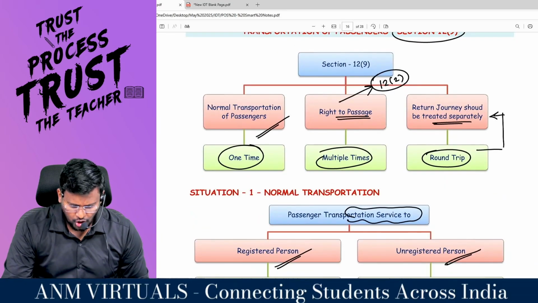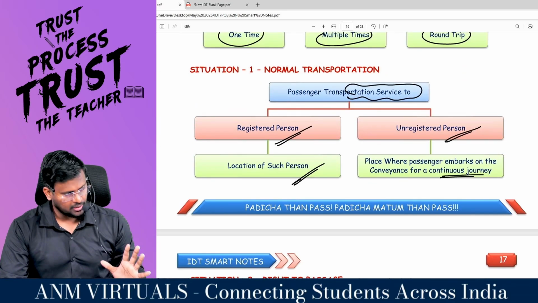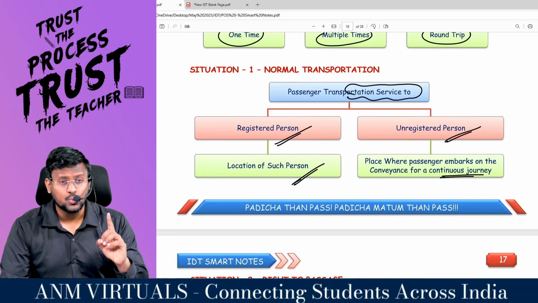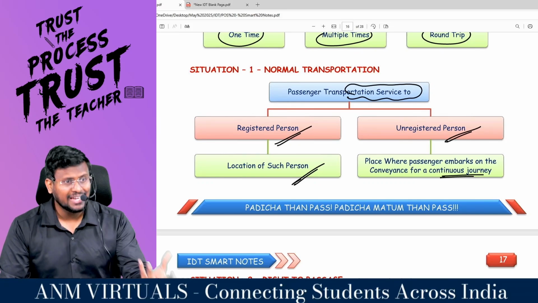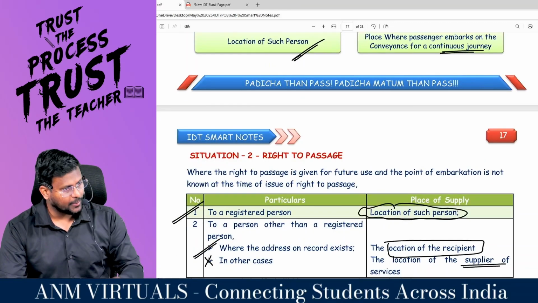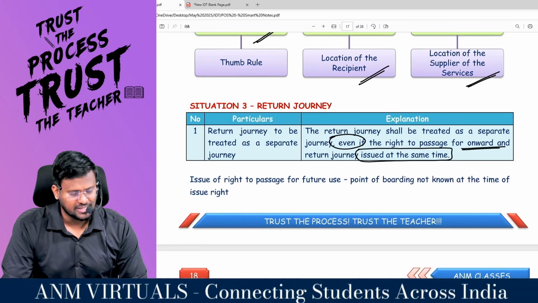Then transportation of passengers, normal transport: to a registered person, the location of such person. To an unregistered person, the place where the passenger embarks on the conveyance, again the starting point. Are you all with me? Right to passage is nothing but the 12.2 rule only. They have copy pasted, right, sir?